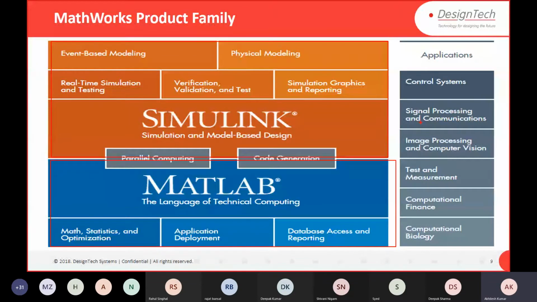If you want to interface instrument kind of hardware, we have the Instrument Control Toolbox. If you want to log data from data acquisition kind of hardware, you can do it with MATLAB. We have an option for physical modeling as well.